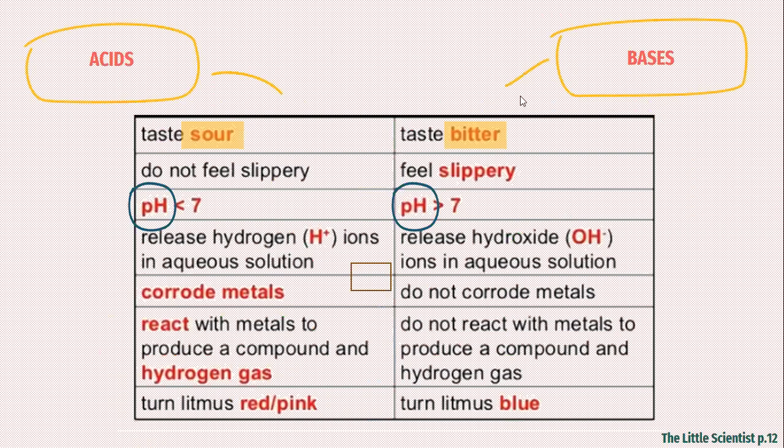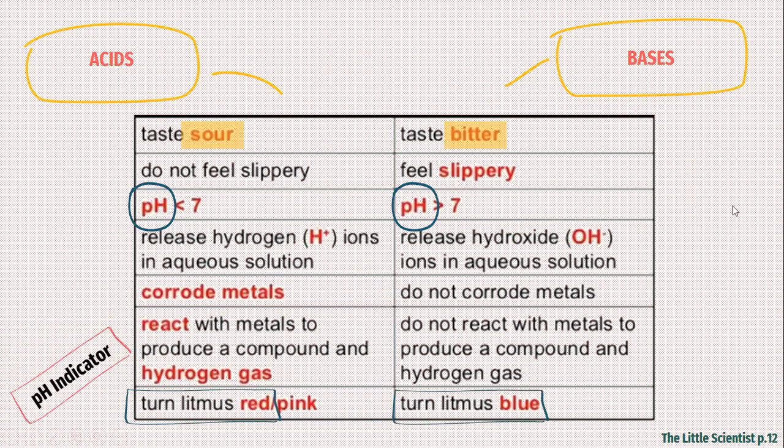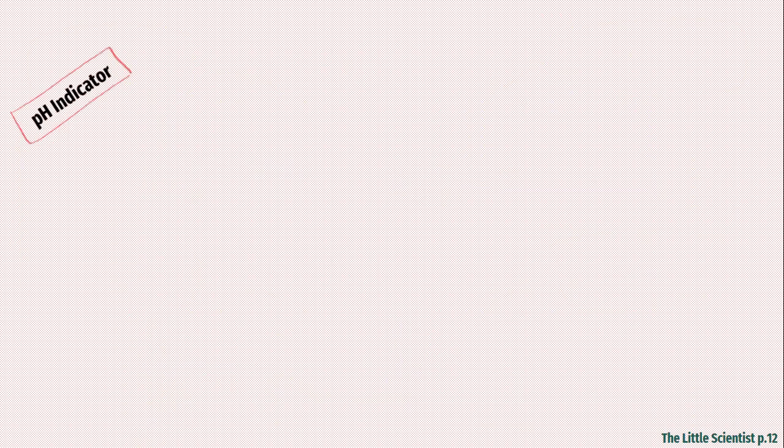Back to this, I told you, how do we measure pH? There are indicators. There are many examples of indicators, such as the litmus, for example. The litmus, the red one, the blue one, this is an indicator. Let me tell you how it works.